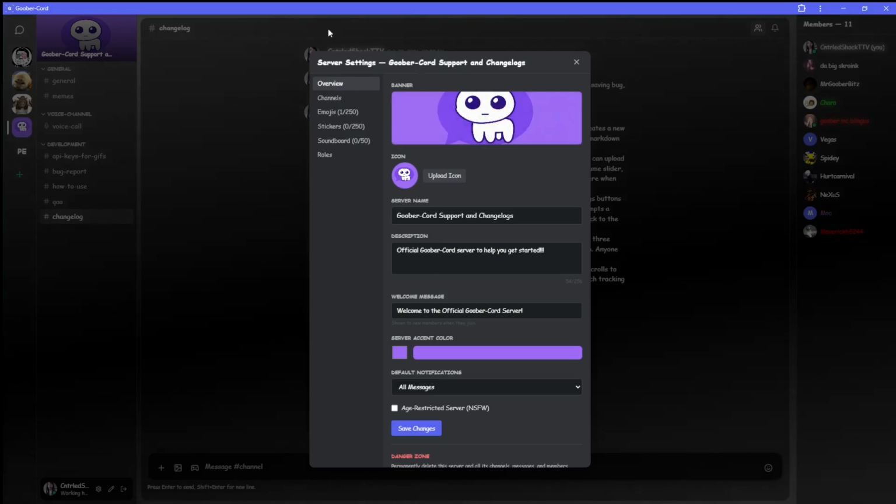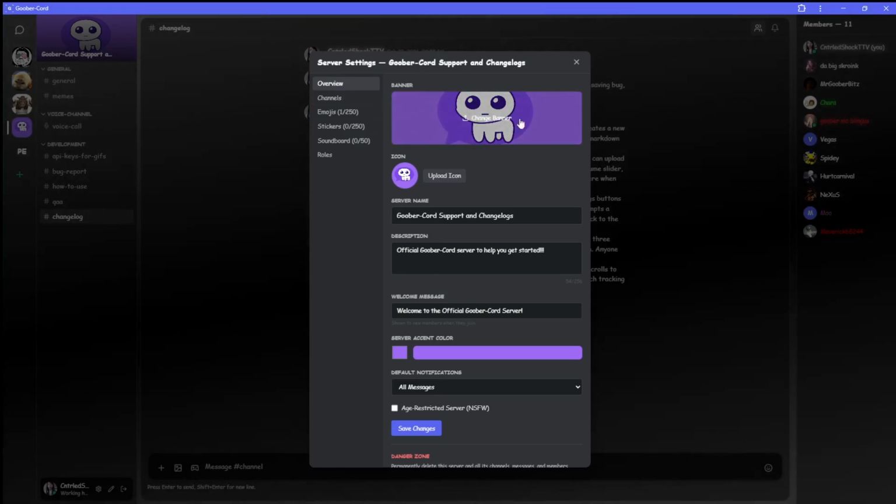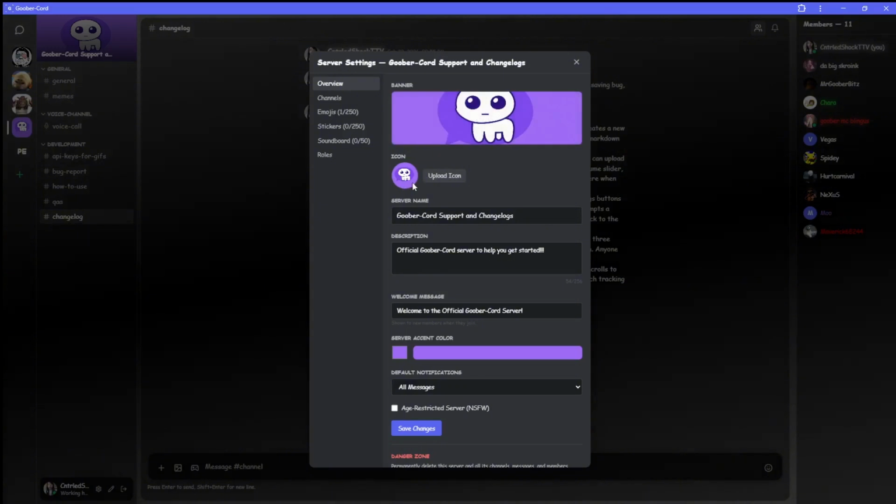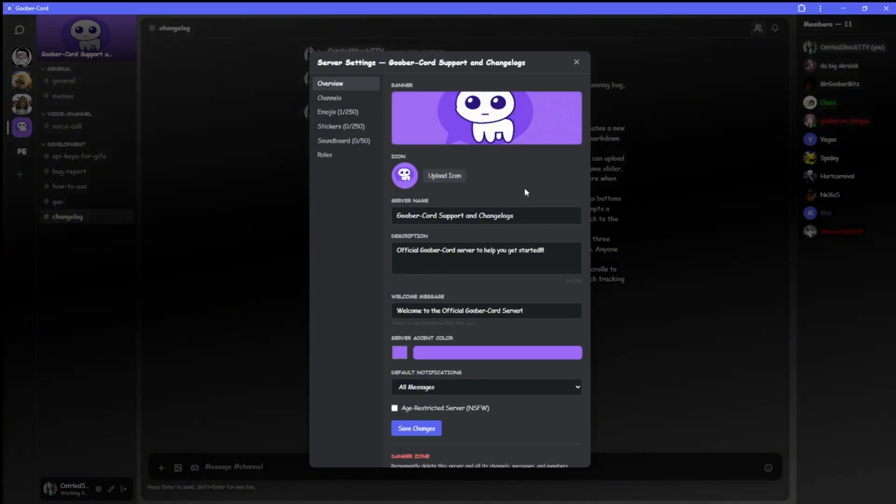We have your server settings. You can change the banner to be a GIF. You can change the icon to be a GIF. No restrictions. You can do whatever you want. You have your server name, your server description, and your welcome message as well.